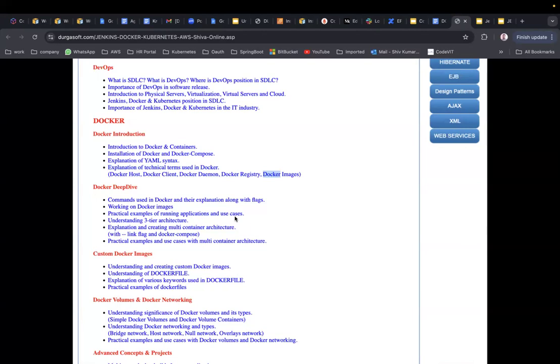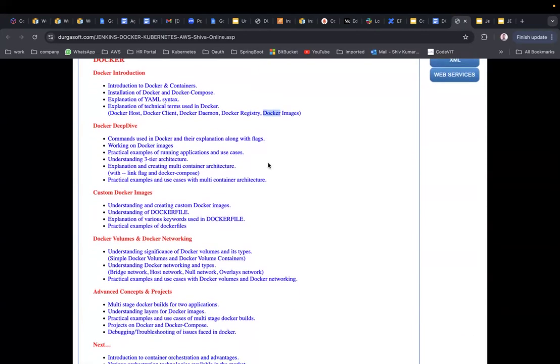Now Docker deep dive. Commands used in Docker and the explanation along with their flags. Docker commands will be there with their flags, and all those explanations. Now, working on Docker images. What are Docker images? We will be covering that here. Working on Docker images, practical examples, running applications and use cases. We are going to take some applications and run them as Docker containers, along with different use cases. Now, understanding three-tier architecture: front end, back end, and database.